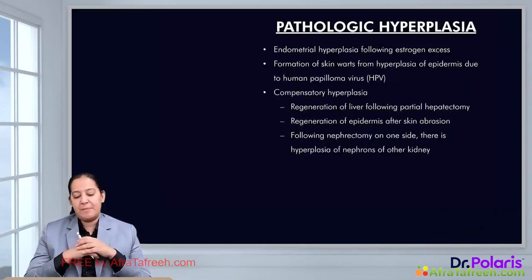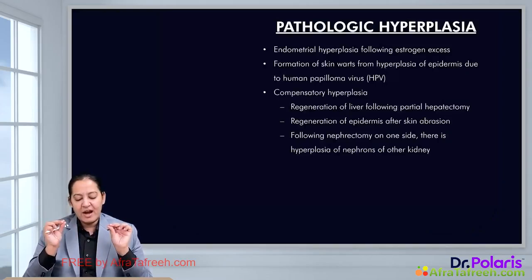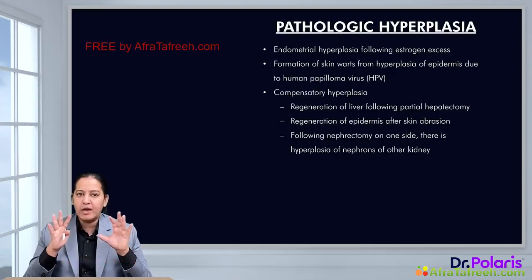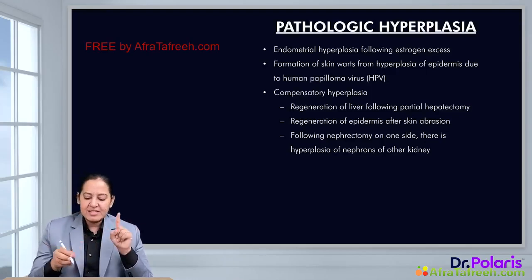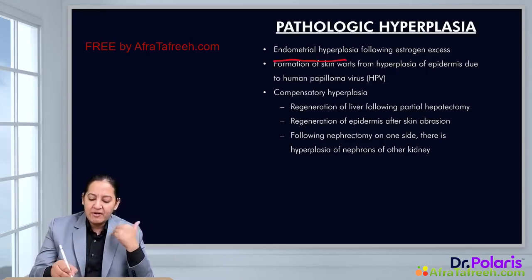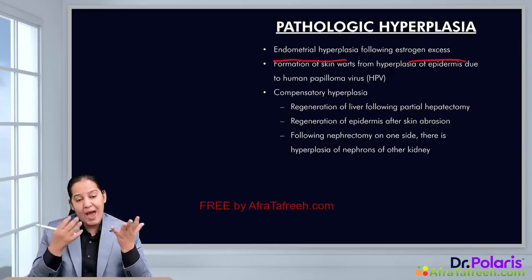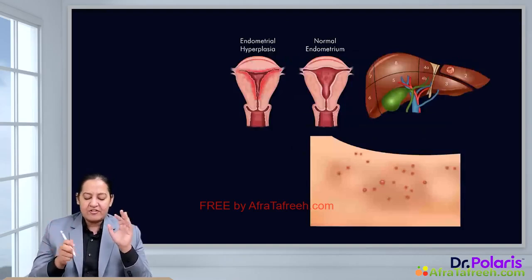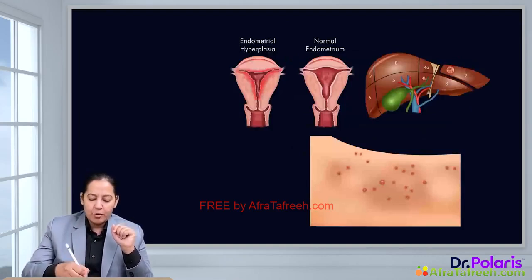The second type of hyperplasia is pathological. Now here there are diseases. There are a few diseases which cause hyperplasia in that particular organ or in that particular cell. The first example is endometrial hyperplasia in response to excessive estrogen. So in this diagram, you can see this is a normal endometrium.